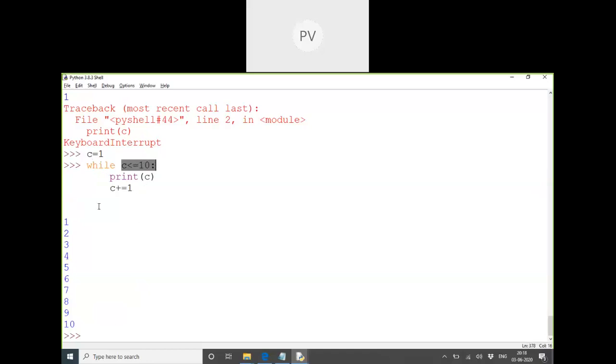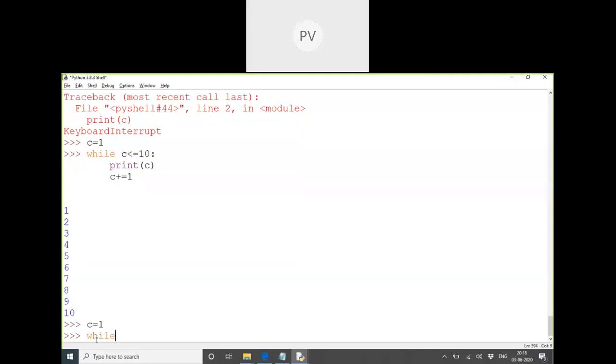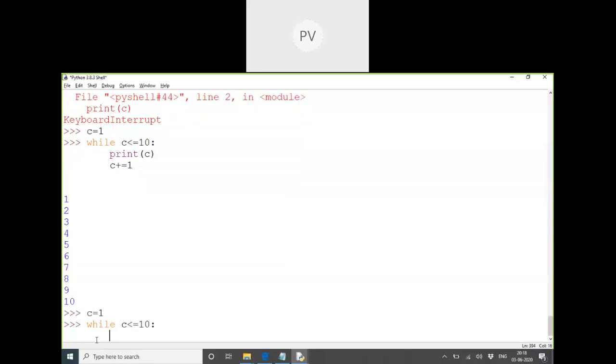Now in this scenario, if I want to print 1 to 10 side by side, not one below the other, it's the same program, I'm just writing a little change here. C equals 1, while C less than or equal to 10, I want to print the value of C. But the print function always ends with a slash, meaning it always comes down automatically, a new line character. So I have a keyword to change the last character. I will print C, but the last character I want to change to a tab space, something like this.